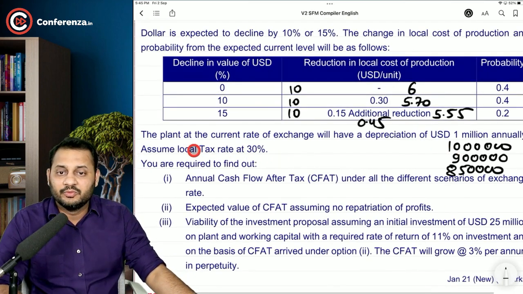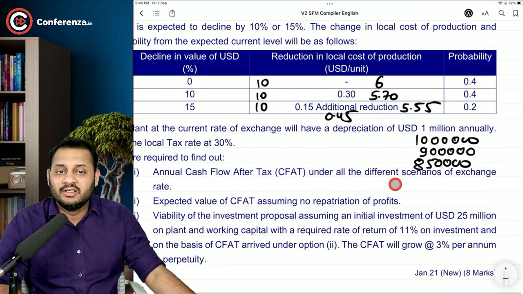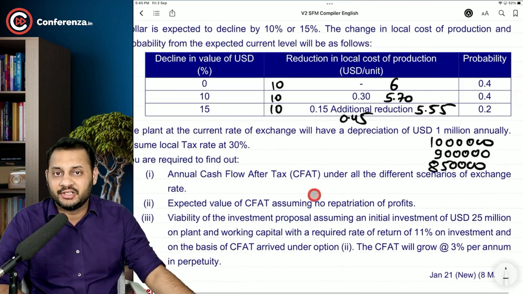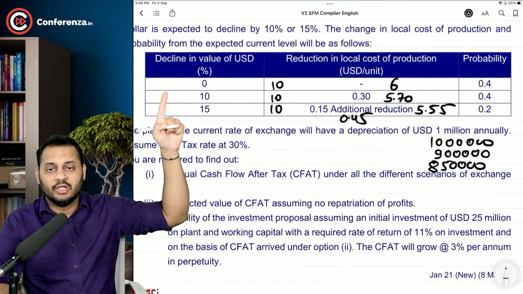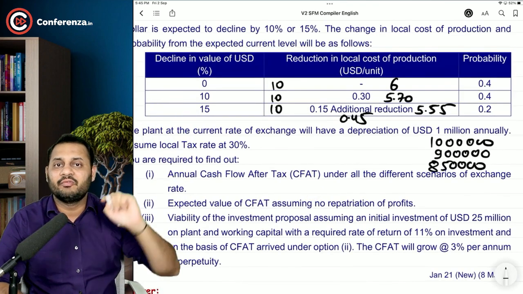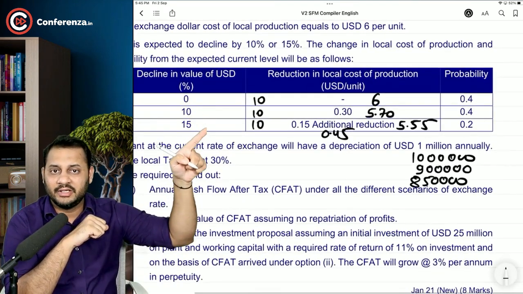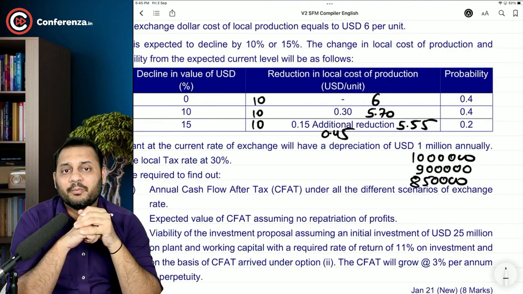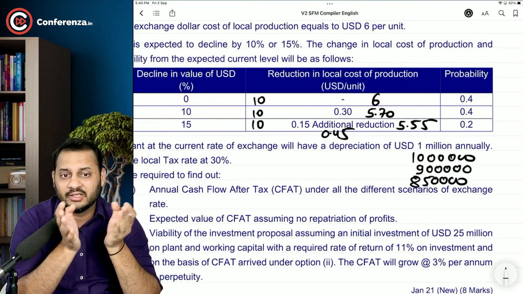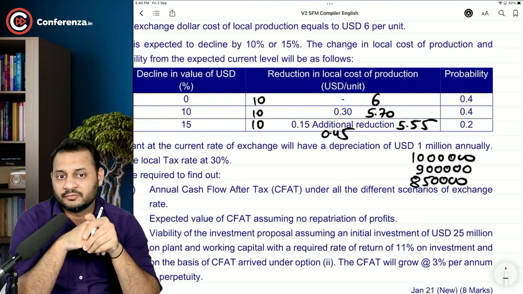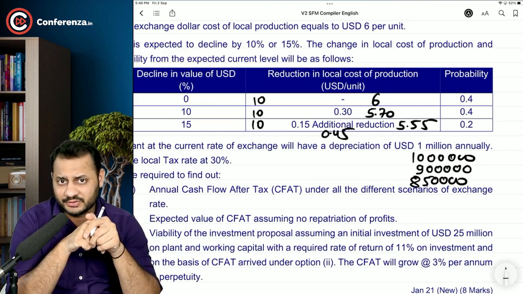Assume the local tax rate at 30%. Calculate the annual cash flow after tax under all the different scenarios of exchange rate. There are three different scenarios: no change, 10% decline, and 15% decline. In all the cases, the revenue will remain the same, 10 million, 10 million, 10 million. But the production cost will reduce, 6 million, 5.7, 5.5, and the depreciation will also. Apart from this, there is no other cost.